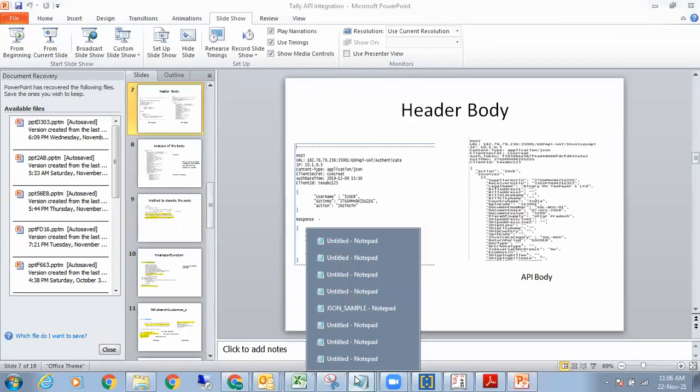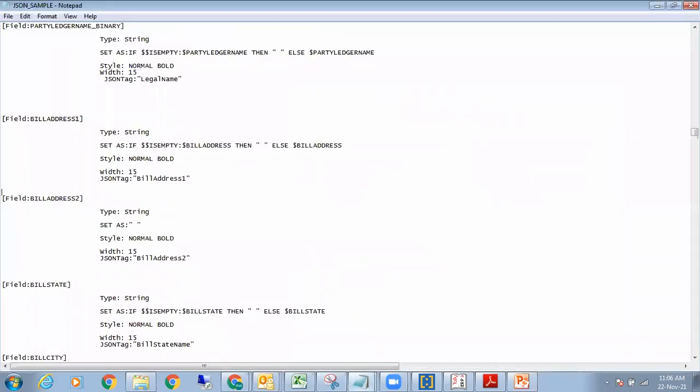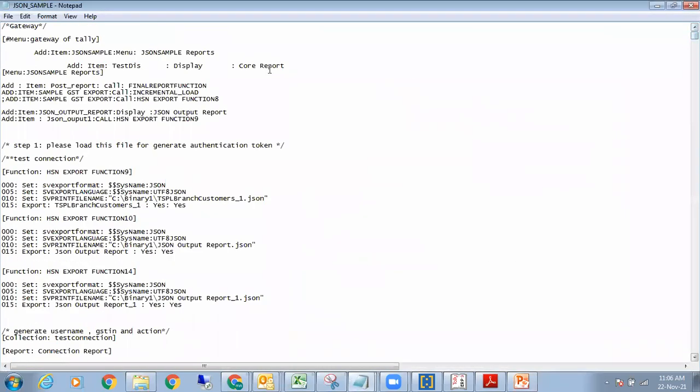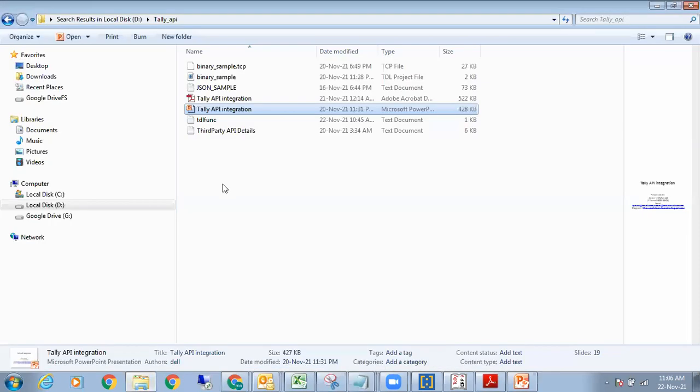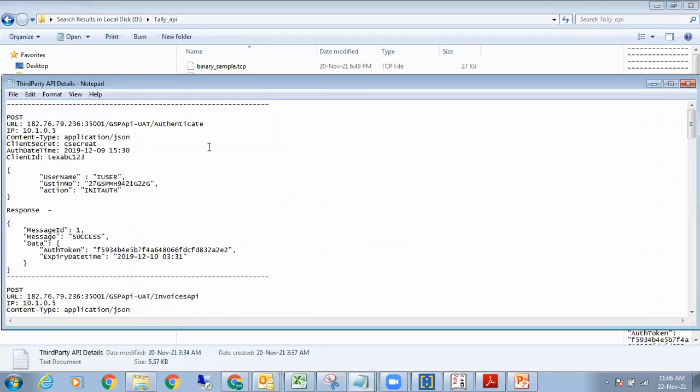For those of you who have registered for the session, you would have got this particular file, which is a JSON sample report. This is the entire code, and we deliberately kept it in one TXT file. In this TXT file, each customer of yours will give you what we call a third-party API detail.